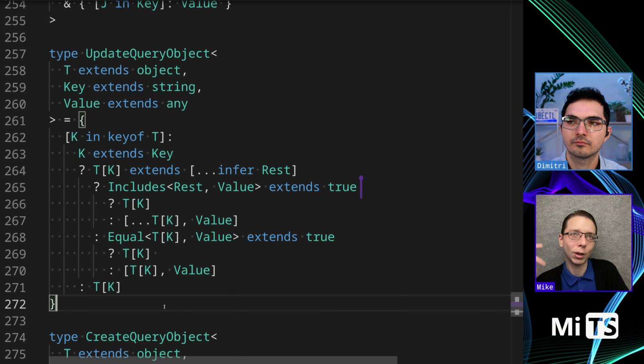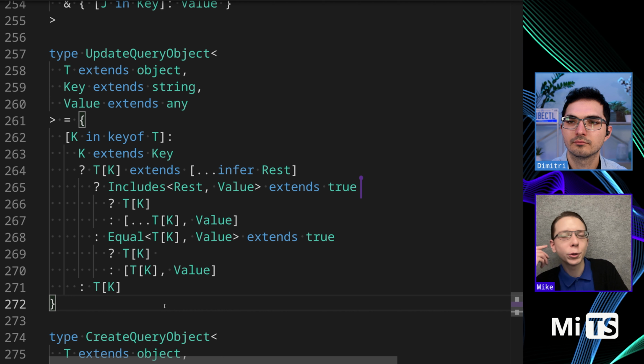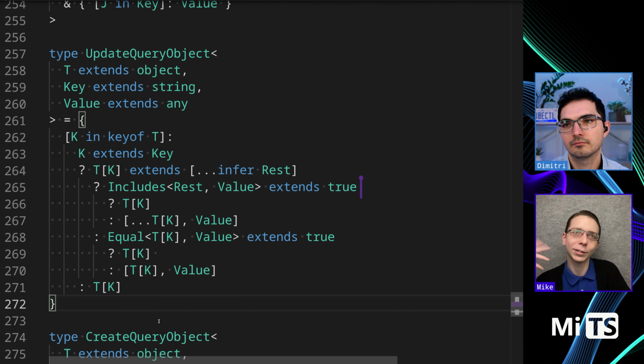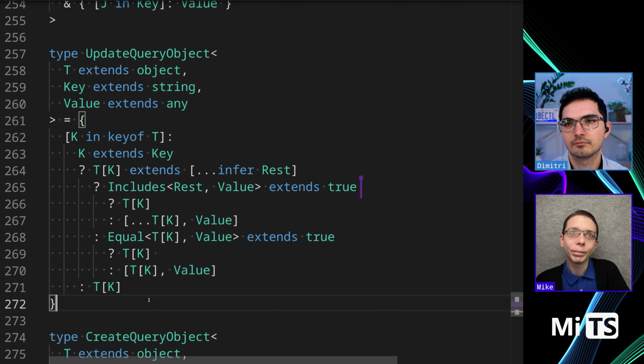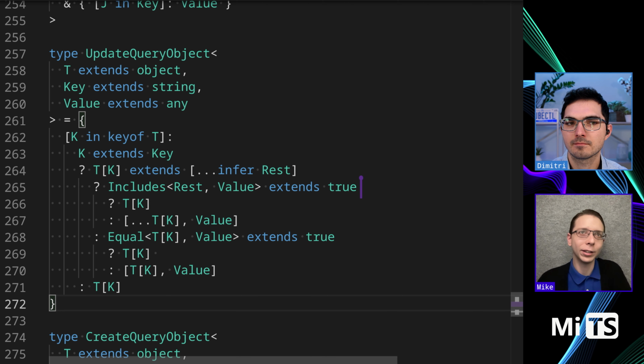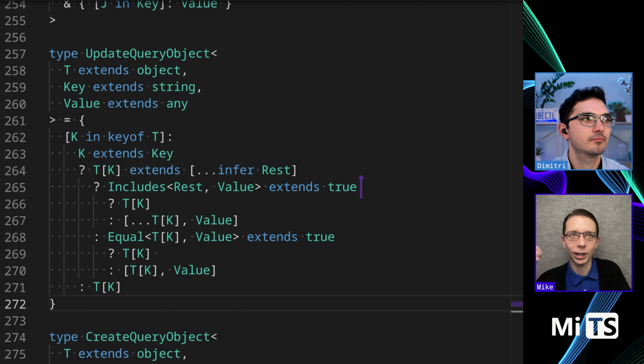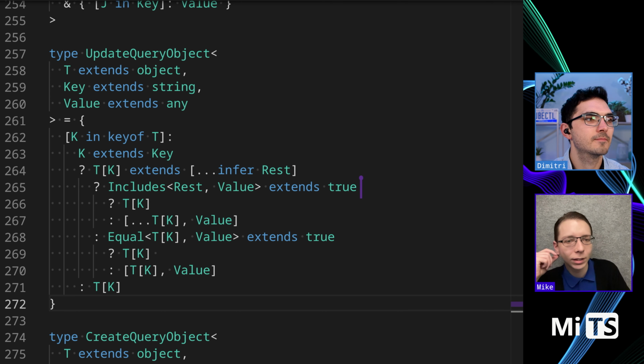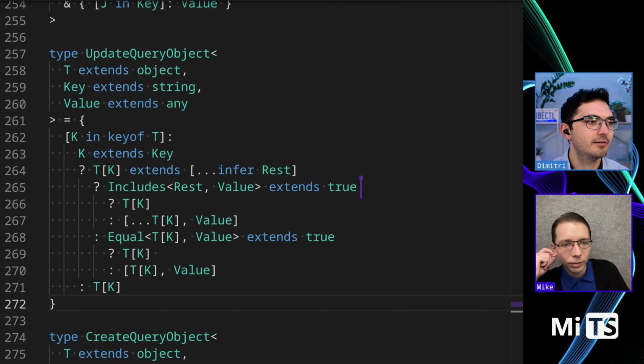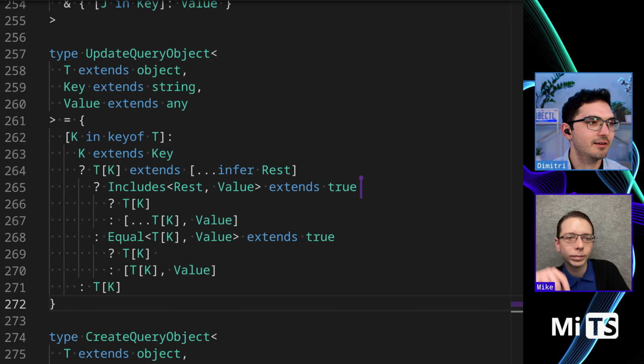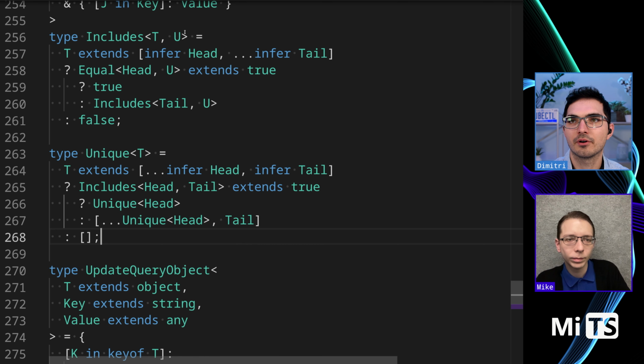It is interesting. This includes the fact that we're performing that sort of set logic by just checking, hey, is this value already included? If so, we add it. If not, we don't add it. Another approach would have been to use yet another prior type challenge solution, which would be unique. So one solution is just you always add it, and then you run everything through a uniqueness pass at the end.